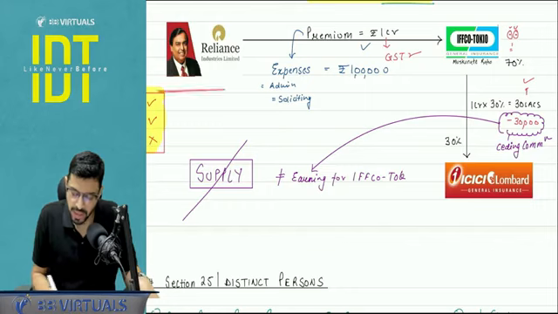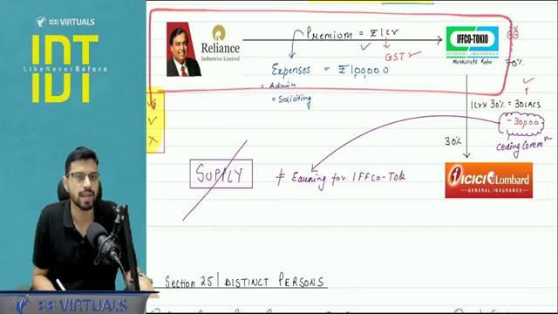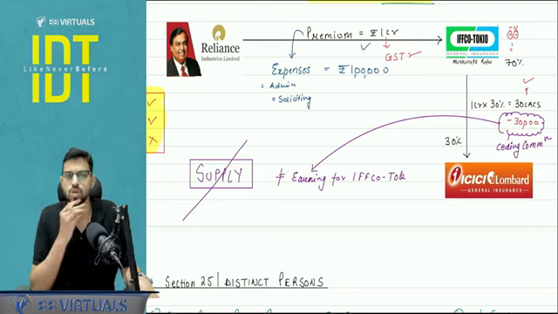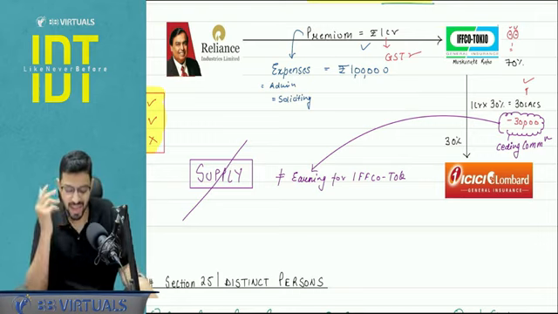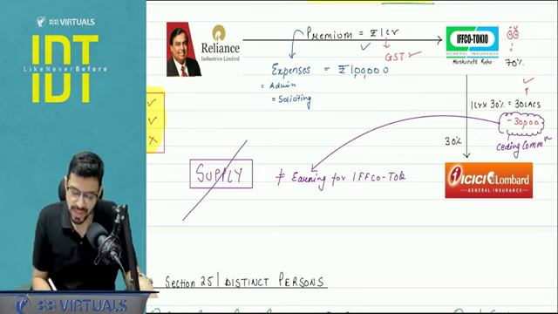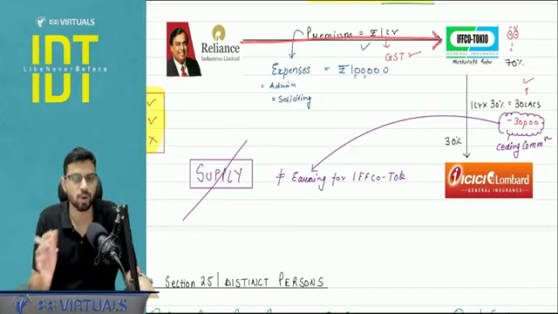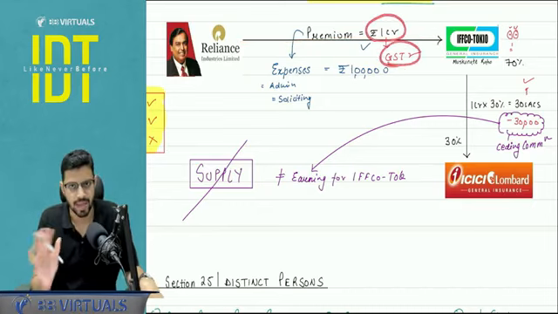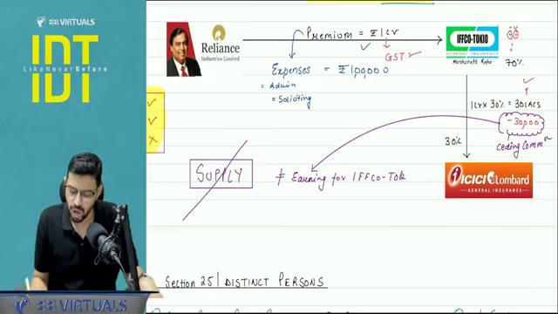Let's say originally there is a transaction between IFFCO Tokyo and Reliance Industries. Reliance Industries, Mukesh Bhai Ambani, so he is known as Mota Bhai. There is an agreement entered, and let's say the total premium with respect to this agreement is 1 crore rupees. Is there any GST involvement on 1 crore? Yes, IFFCO Tokyo will pay GST on 1 crore because IFFCO Tokyo is a supplier, Reliance is a recipient.